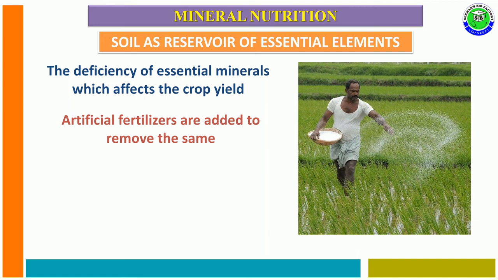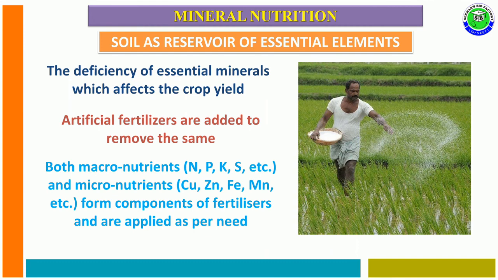Whenever plants utilize all nutrients, again those nutrients can be supplied to soil in the form of various fertilizers, and these fertilizers more specifically consist of macro and micronutrients. Macronutrients are like nitrogen, phosphorus, potassium, sulfur, etc., and micronutrients are like copper, zinc, iron, manganese, etc.